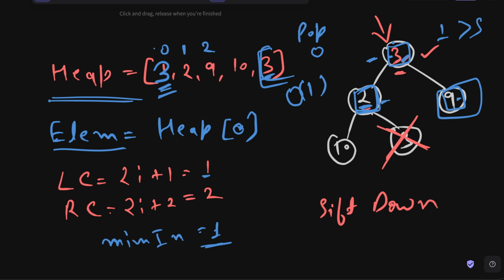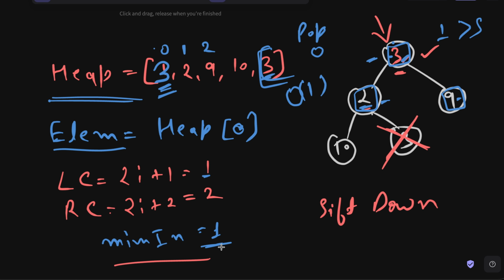If in case this was not 9, suppose this was 1, we would see that 2 is greater than 1, and we would have to update the minimum index to 2, because this particular node will be at index 2 in the heap list. But currently it is not 1, so we will not do that. And now we have the index at which we have the minimum element.